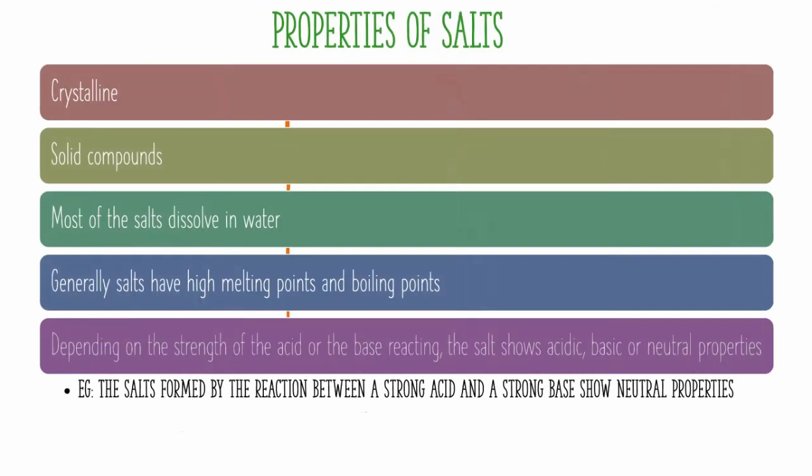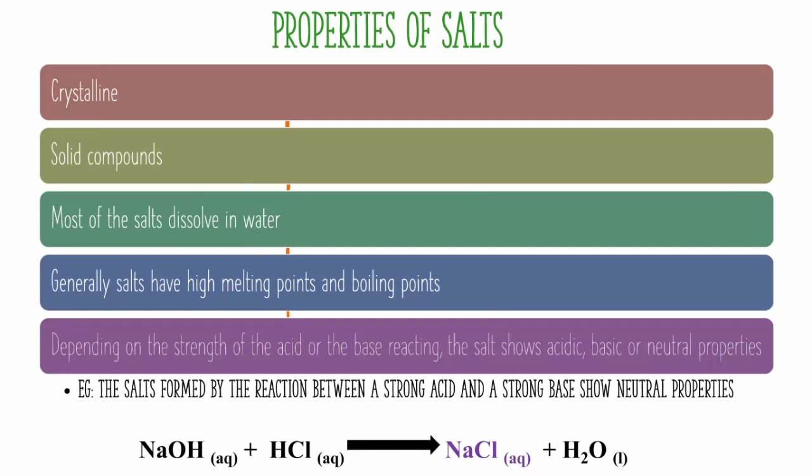Properties of salts. They are crystalline solid compounds. Most of the salts dissolve in water. Generally, salts have a high melting point and a high boiling point. Depending on the strength of the acid or the base reacting, the salt will show acidic, basic, or neutral properties. For example, the salts formed by the reaction between a strong acid and a strong base will show neutral properties. Sodium hydroxide reacts with hydrochloric acid to form the salt sodium chloride. Therefore, sodium chloride is a neutral salt.